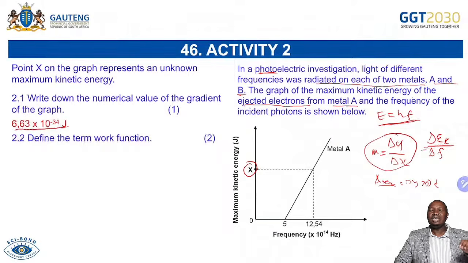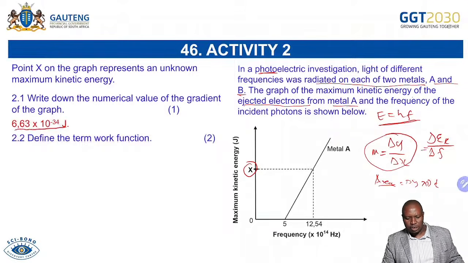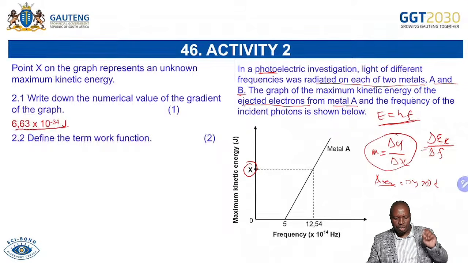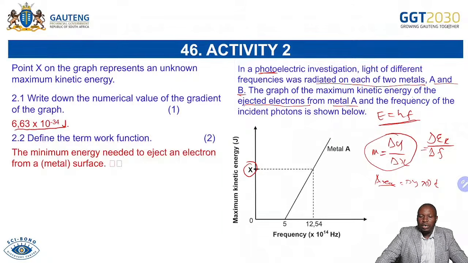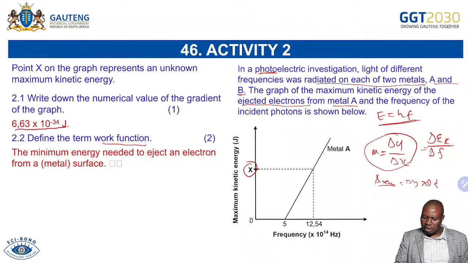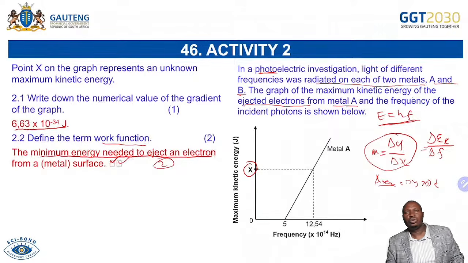And work function is the minimum energy required to eject electrons from the metal surface. So you've got to know those definitions. You are definitely expecting to get one or two of those. In this case, they said define the term work function, where you are saying it is the minimum energy required or needed to eject an electron from a metal surface, and then you get your two marks.